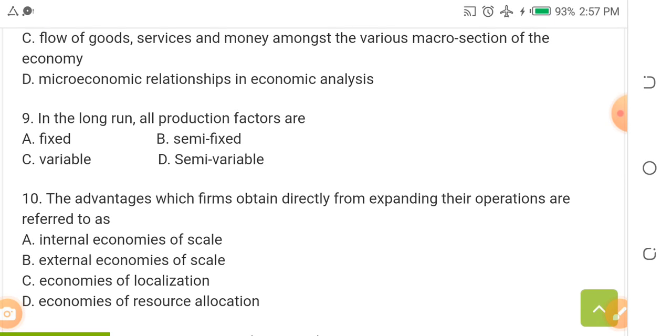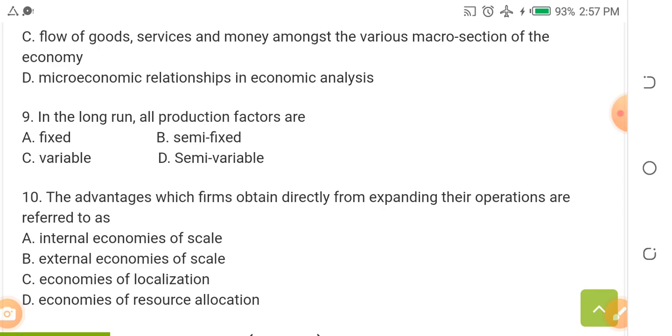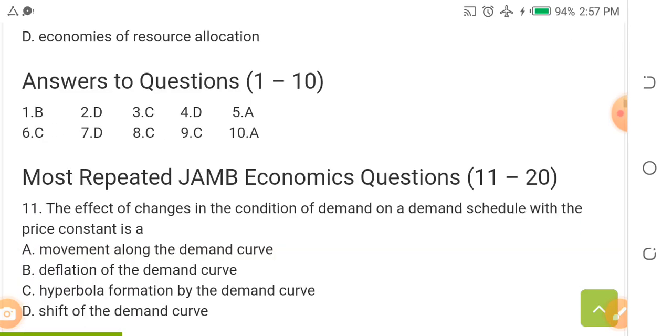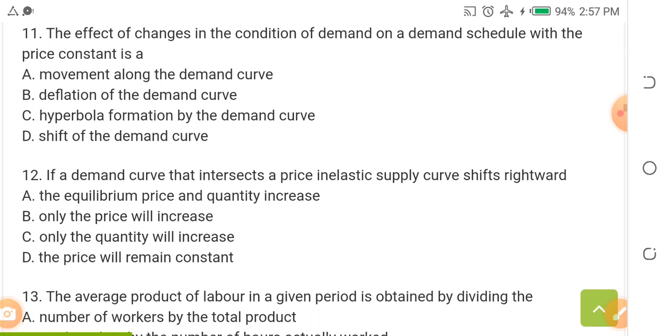A, internal economies of scale. B, external economies of scale. C, economies of localization. D, economies of resource allocation. The answer is A, internal economies of scale. The advantages which firms obtain directly by expanding the operation are called internal economies of scale.